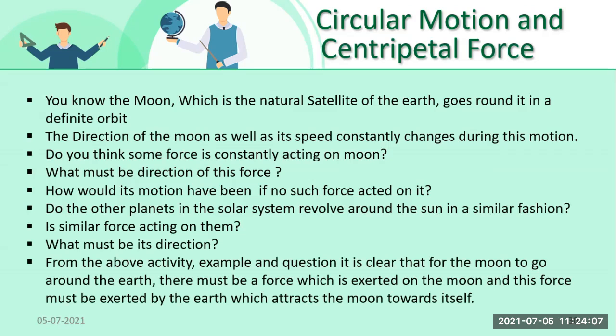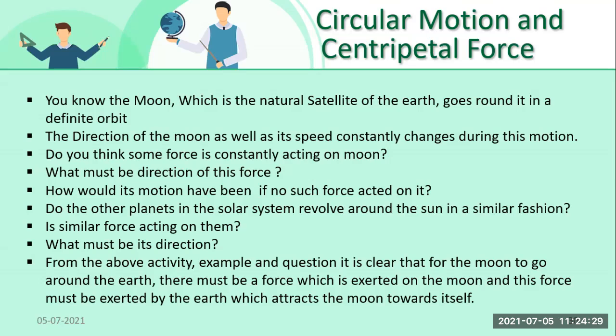Yes, there must be some force, that is gravitational force, which is acting upon the moon, and due to which the moon is revolving around us. So that force is what? The attractive force coming from the earth, that is the gravitational force.